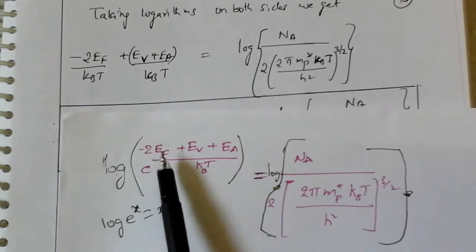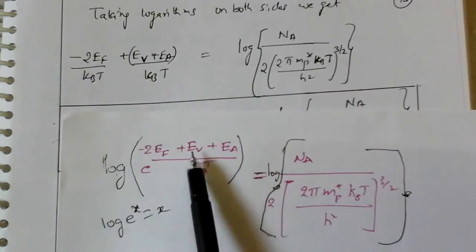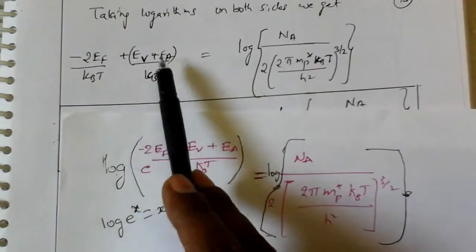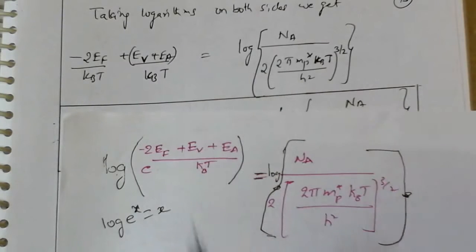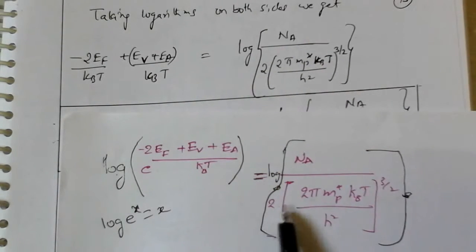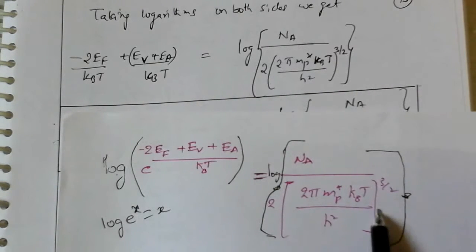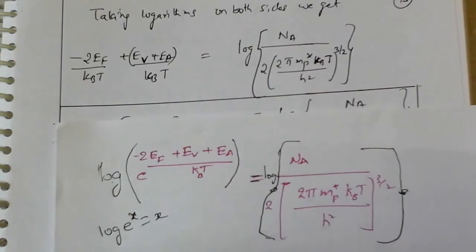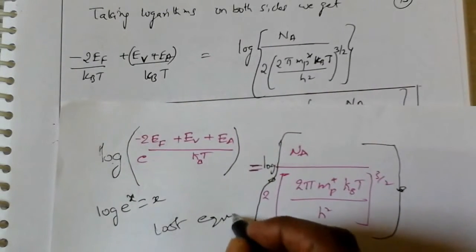So that is minus 2Ef by kBT plus Ev plus Ea by kBT equals to what we have written here. And the previous value, what have you done with the previous value? NA by 2 into (2 pi me star kBT by h square) whole power 3 by 2, from the last equation. So this is what we got in the last equation.